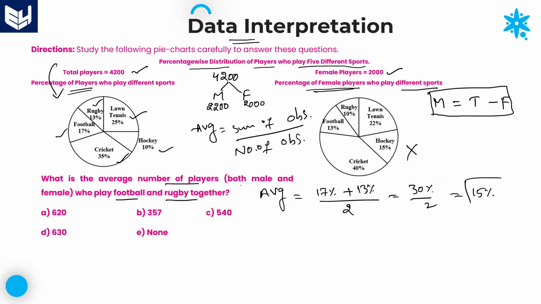Now, we need to calculate what is 15 percentage of the total number of players. That is very easy to calculate. 15 percentage of total number of players, 4,200. Two zeros cancel. 42 into 15.